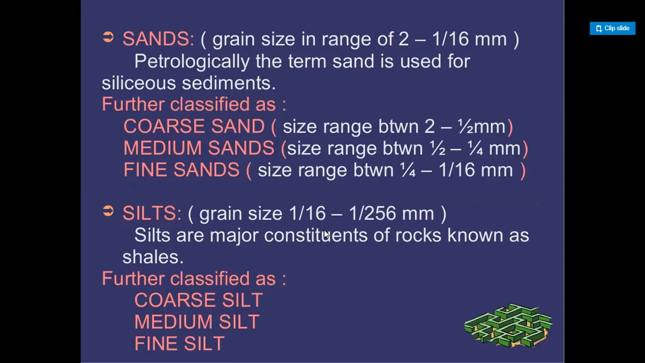The size of 2 to 1/2 mm is coarse sand, the size range up to 1/4 mm is medium sand, and the size range 1/4 to 1/16 mm is called fine sand. And also silt: grain size 1/16 to 1/256 mm we call silt. Silts are major constituents of rocks known as shales, further classified as coarse silt, medium silt, and fine silt.